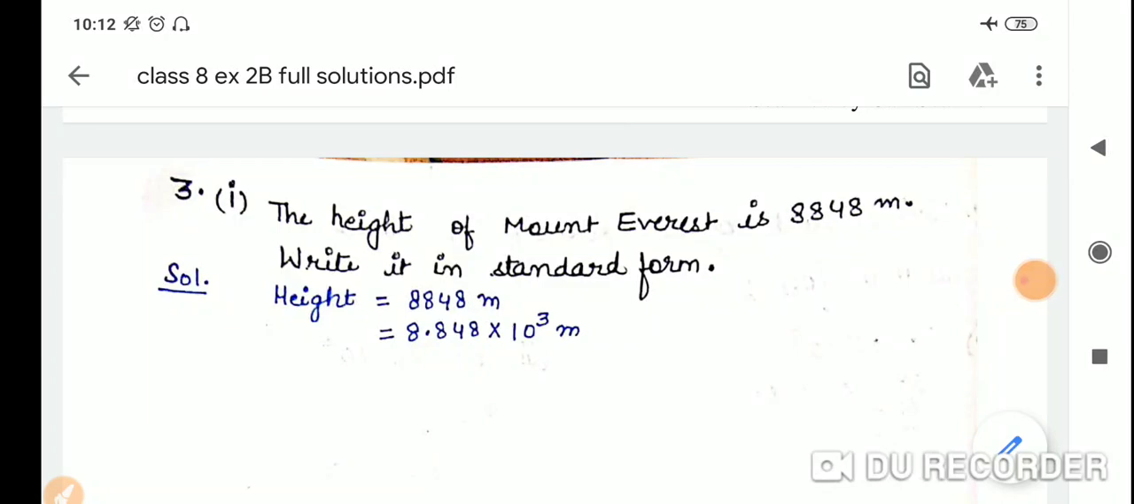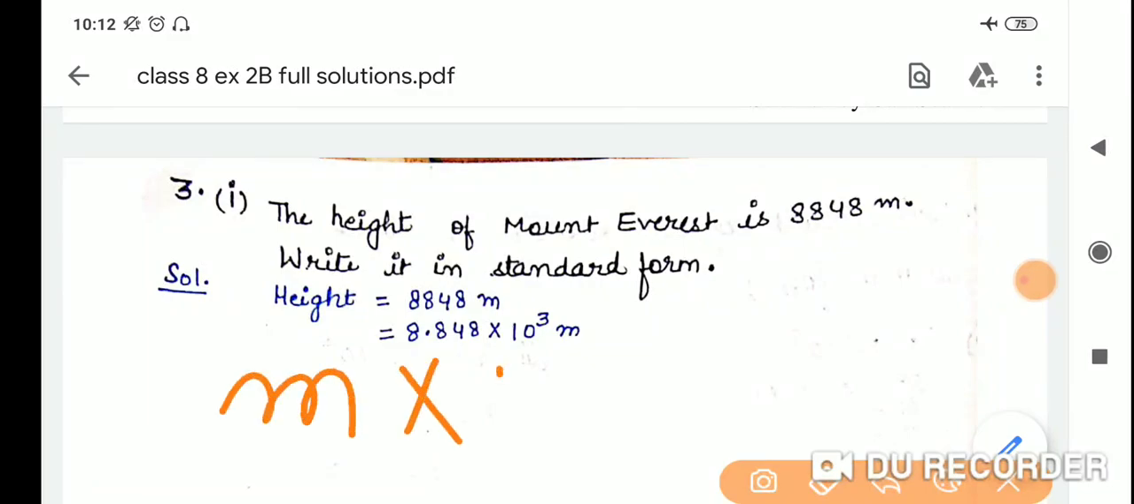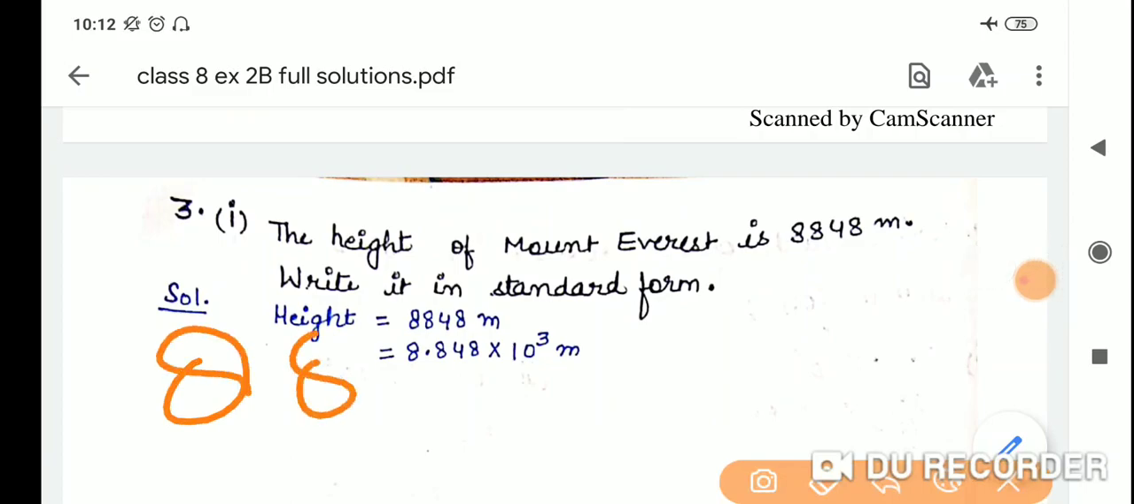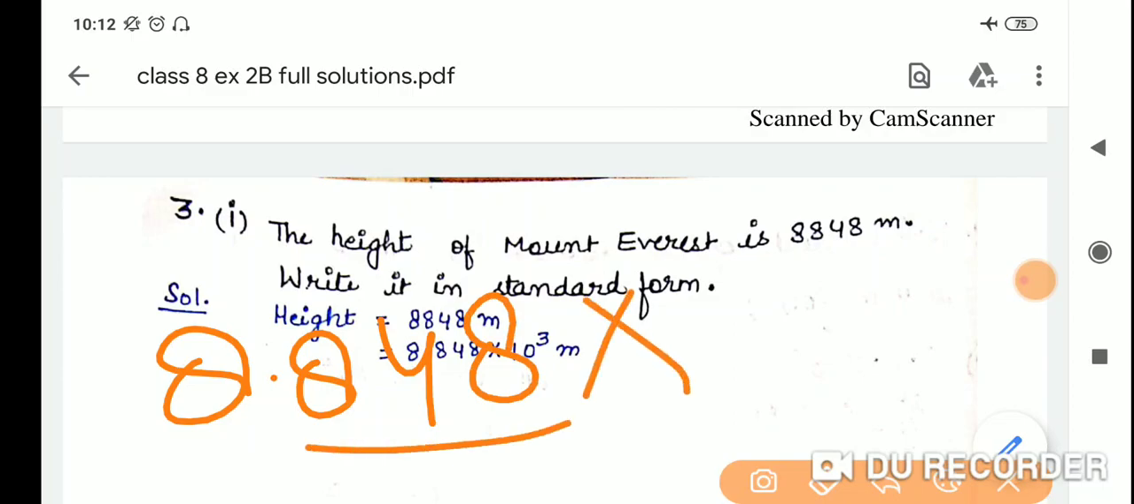Third question, first part. The height of Mount Everest is 8,848 meter. Write it in standard form. Standard form, I told you earlier also, is m into 10 raised to the power n. Clear? So here m will be 8848, but it should be in decimal form, so 8.848. How many decimal places? 1 2 3, so 10 raised to the power 3. This is the answer. Very easy.